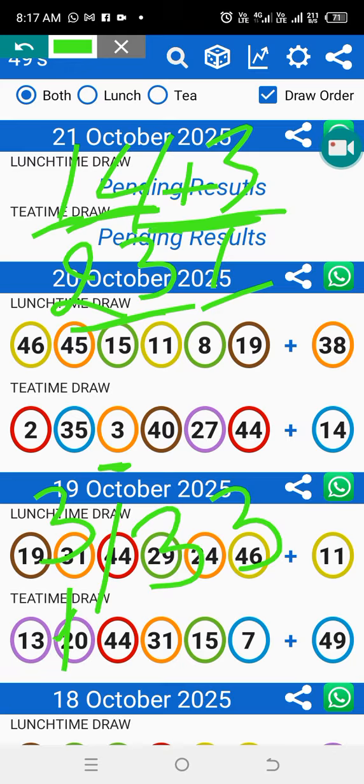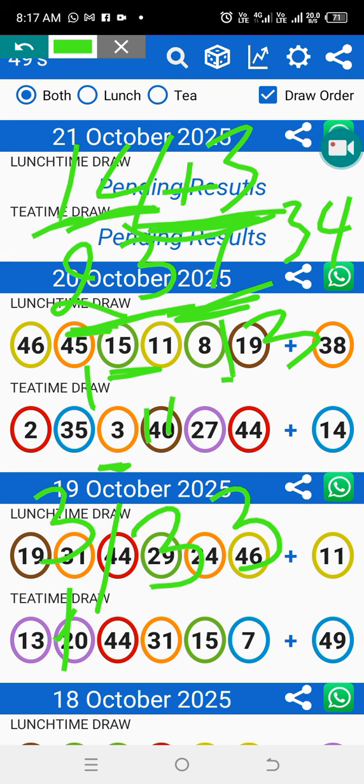Now, 13 plus 2 is 15, which played, minus 2 is 11, which played. Now, we're not going to do that. 34. 34 plus 1 is 35, minus 1 is 33.